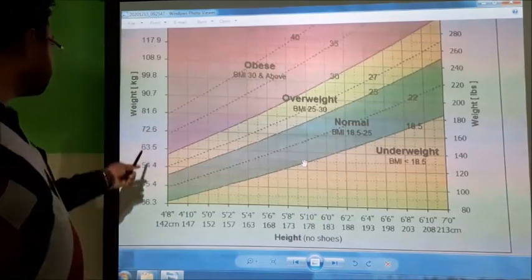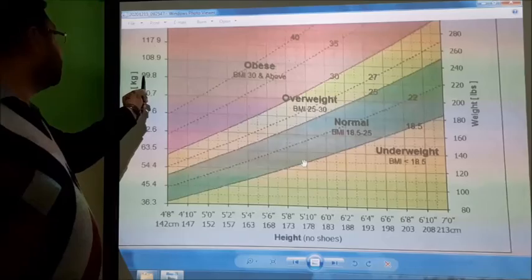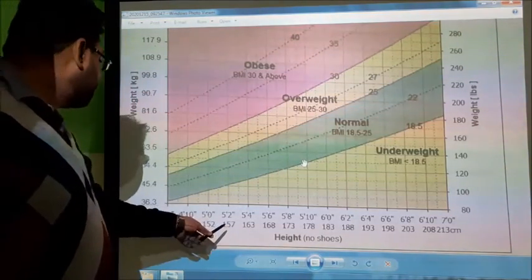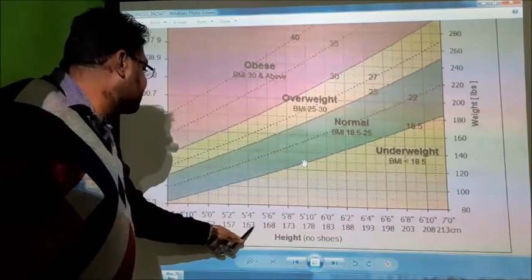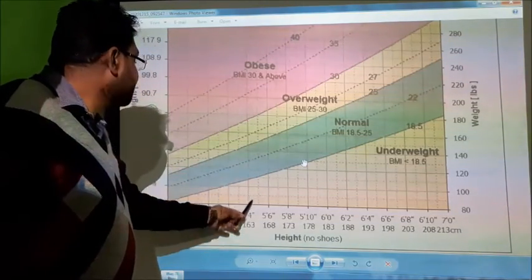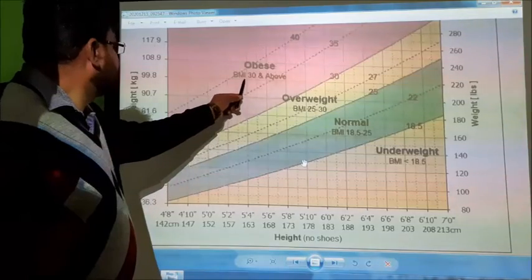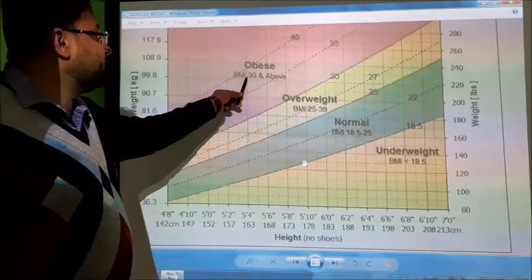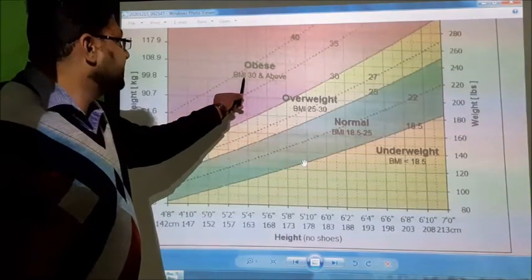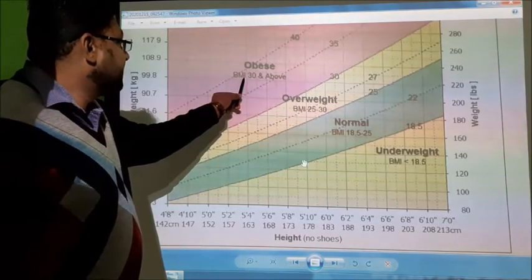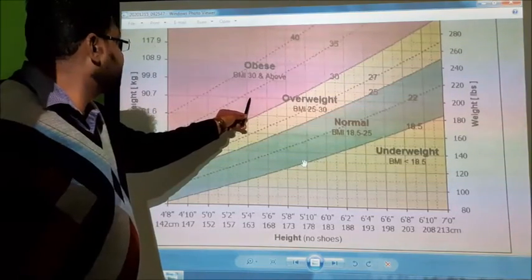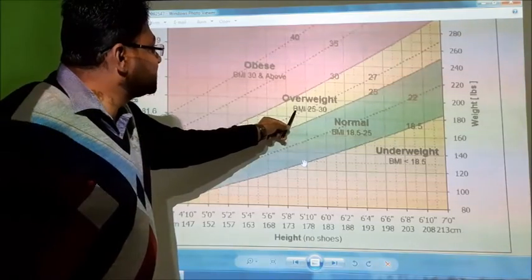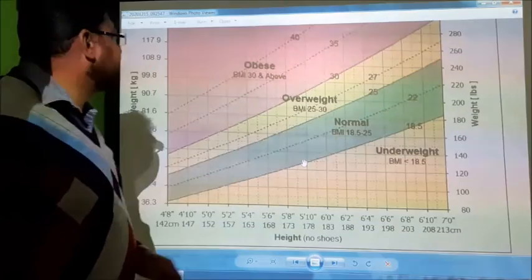If a person's weight is 99.8 kilograms and his height is 163 centimeters, then he is overweight and his BMI will be 25 to 30.